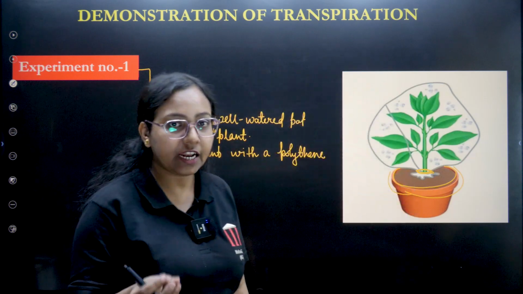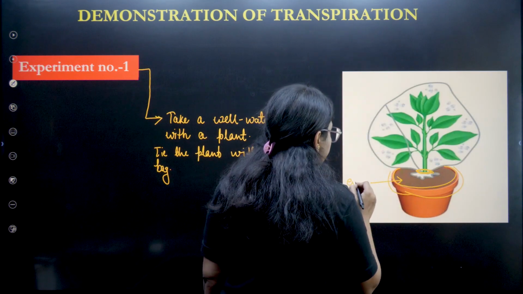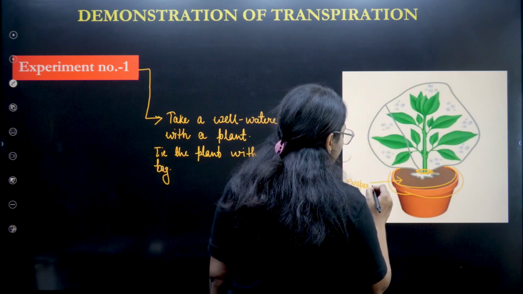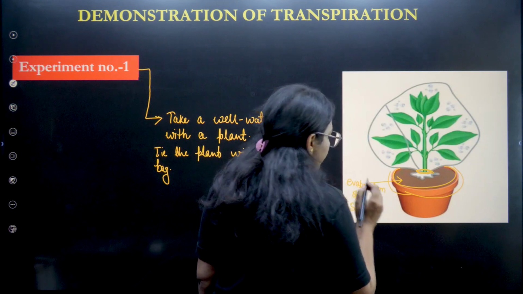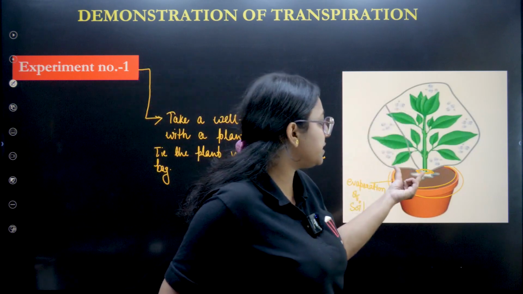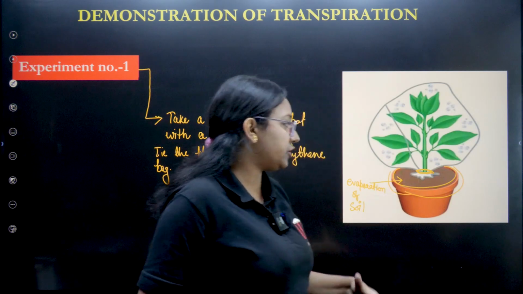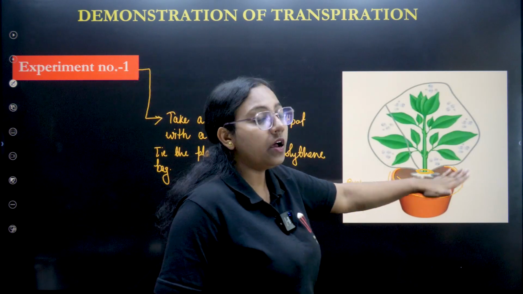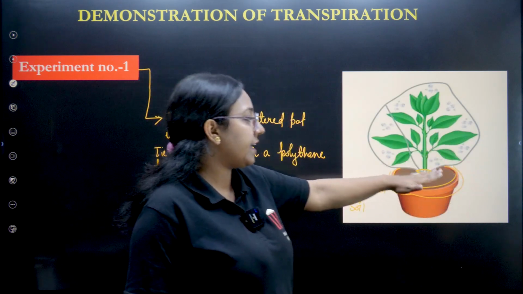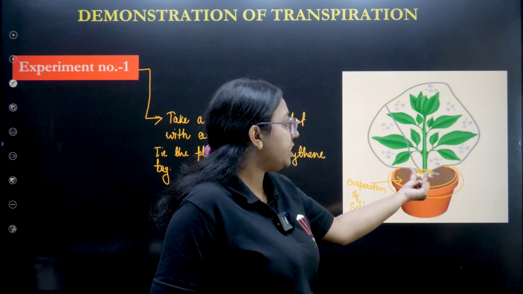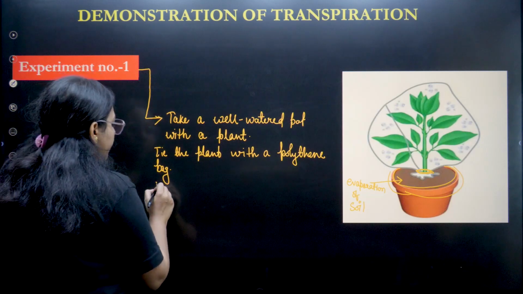Why is this so? Because we have to let the soil evaporate. We don't want these droplets to be seen due to the evaporation of the soil. We only want to see the transpiration, not the evaporation of the soil. So the soil is also obviously watered, so it may also evaporate. That is why we are not tying the polythene bag to the pot. Only till the stem we are tying, and tie it tightly.